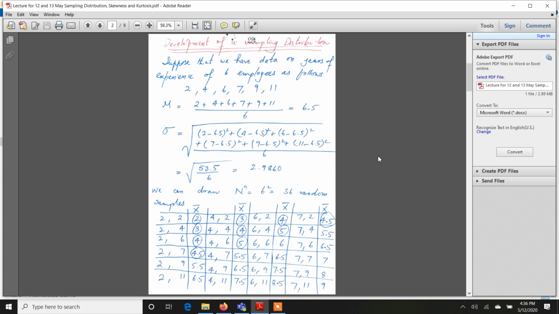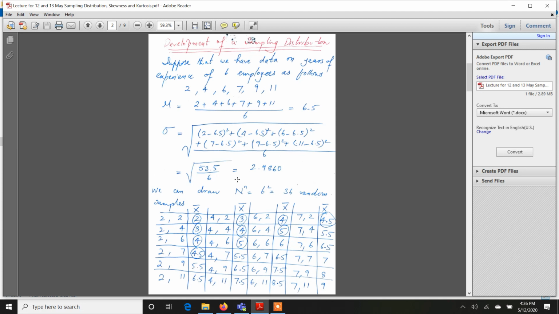And why we calculated this, you will understand a little bit further in this video. So let's say I want to see how many possible random samples of size 2 I can select. Keep in mind that, even from an exam point of view or a conceptual point of view, you should know the sample size. So it is given that the sample size is 2.